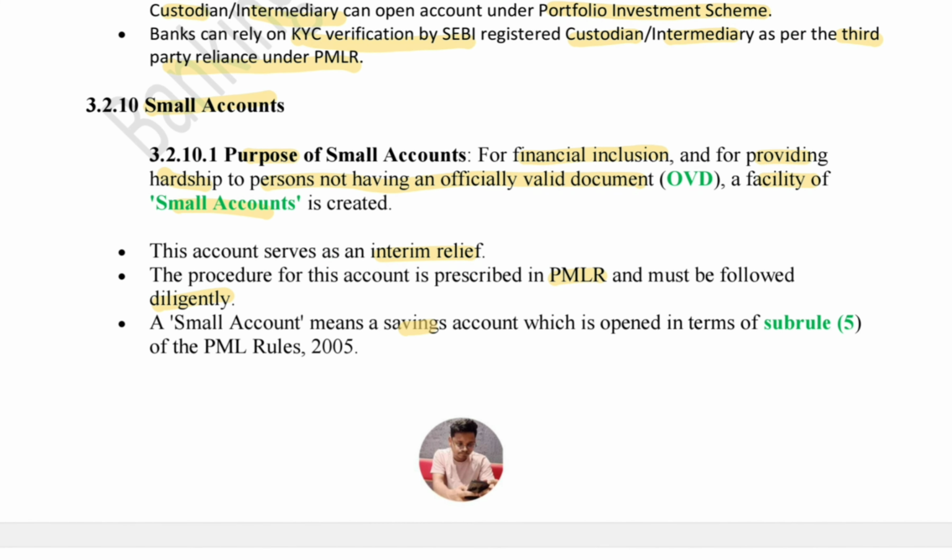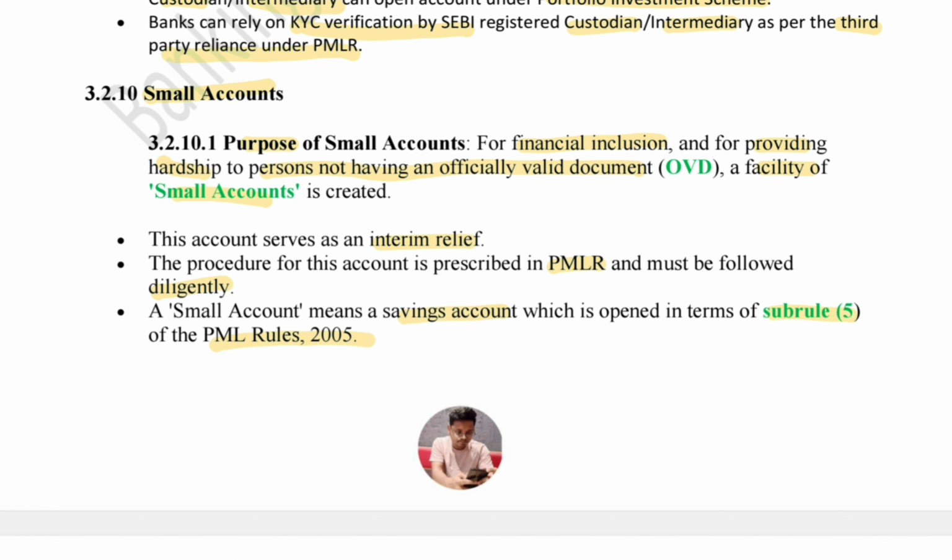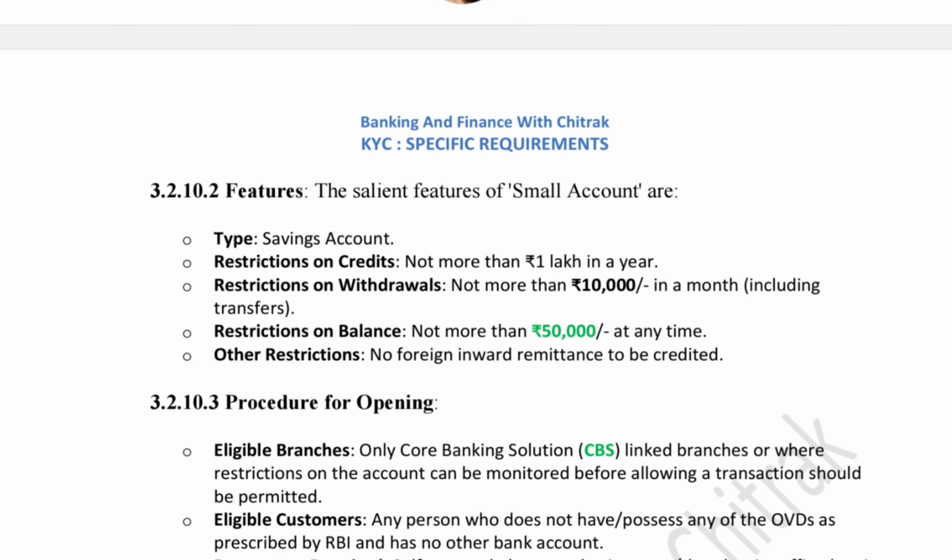A small account means a savings account which is opened in terms of sub rule 5 of the PML Rules 2005. What are the features of such accounts? It's a savings account and it should not have more than 1 lakh credit in a year. The withdrawal should not be more than 10,000 in a month. Also, not more than 50,000 should be there as a balance at any time. There are some other restrictions like no foreign inward remittance is allowed in such small accounts.